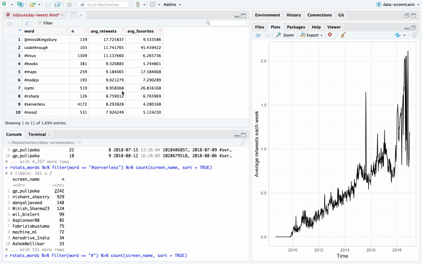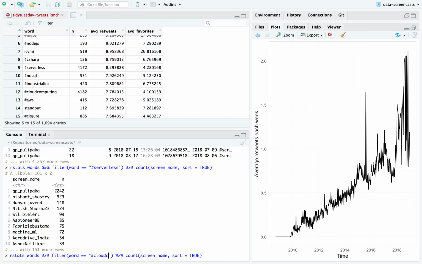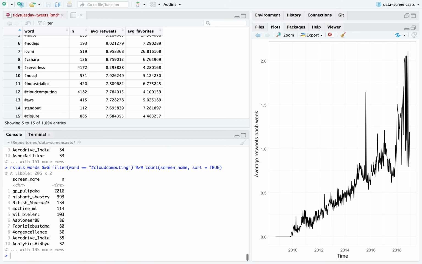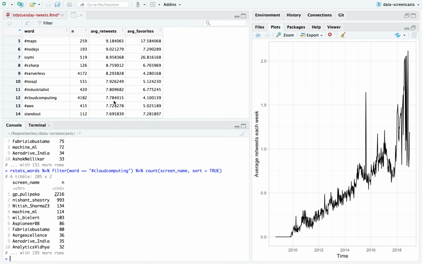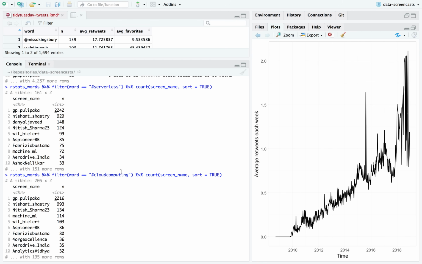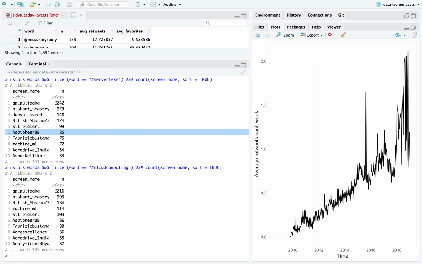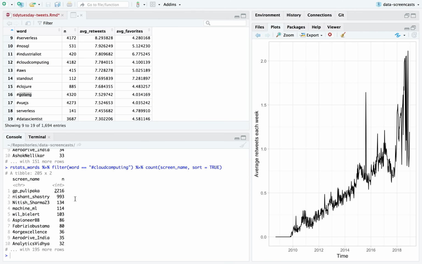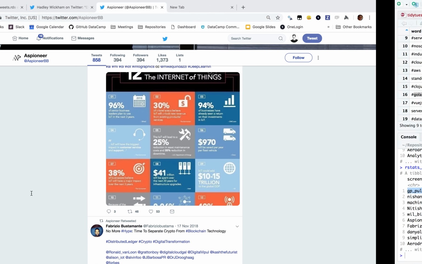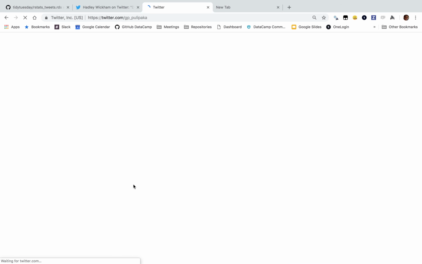What if I looked at cloud computing? It's an almost identical set of people. And that makes me, and we see our old friend, this account there. I'm guessing that Golang is going to be similar. It could be a network of promoters, of marketing accounts. And I wonder if I look at one of them.